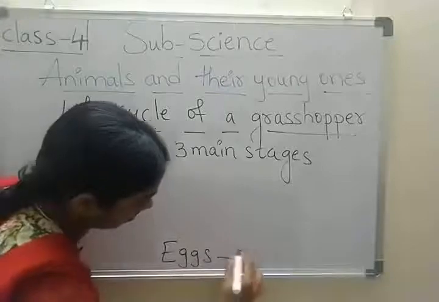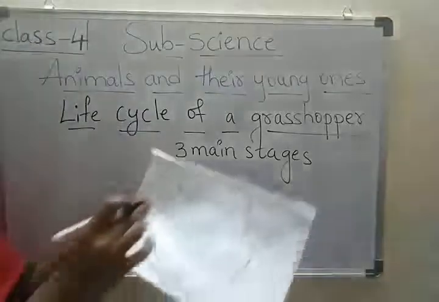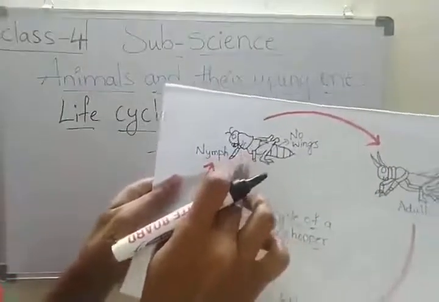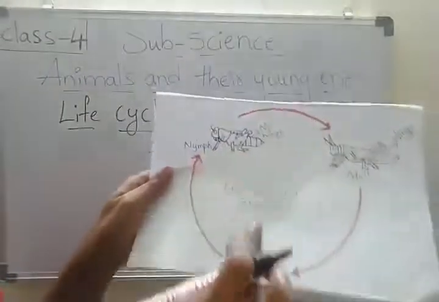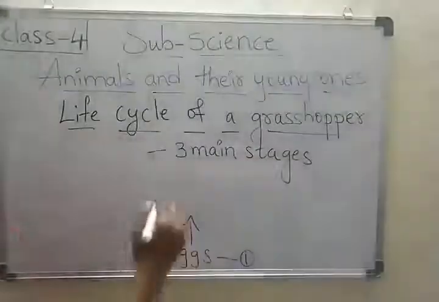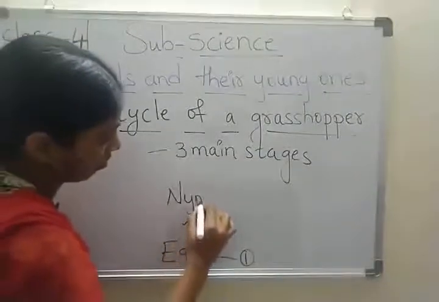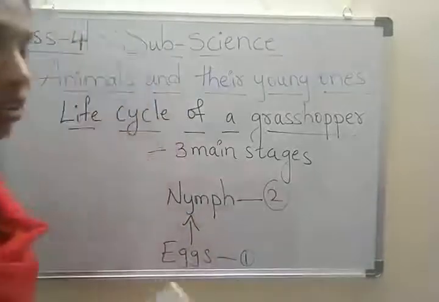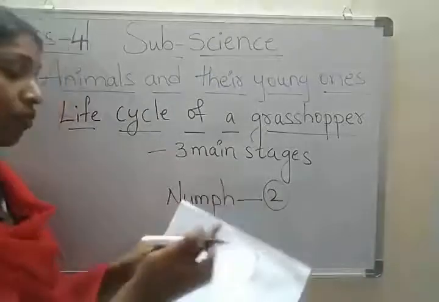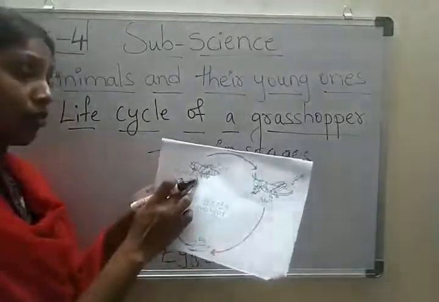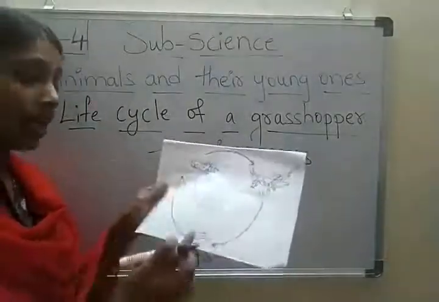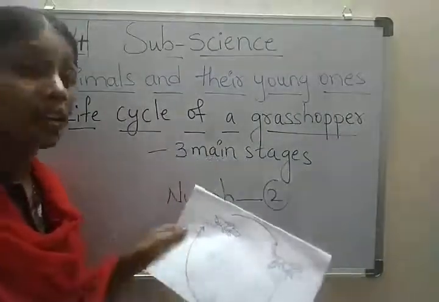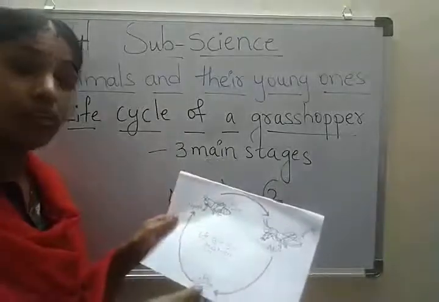Eggs. And the next one. Look here. The tiny larva that hatch from the eggs are called nymph. This is the second stage. What is the second stage? Very good. The tiny larva that hatch from the eggs are called nymph, which means a small larva of a grasshopper.